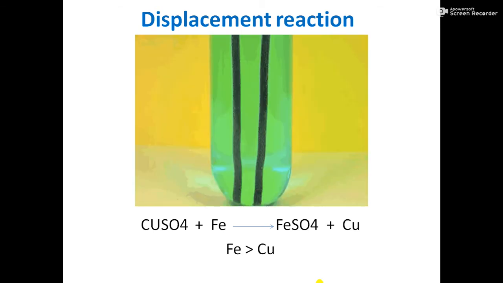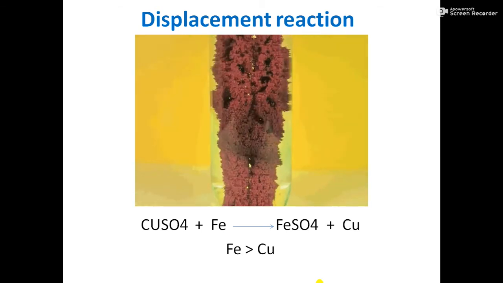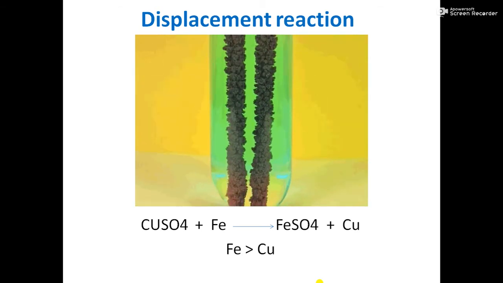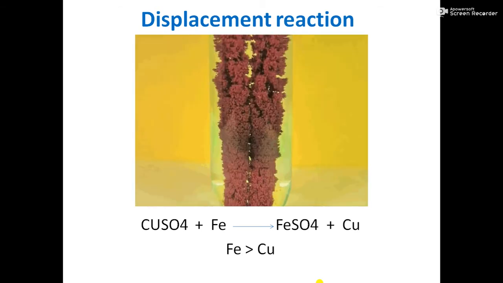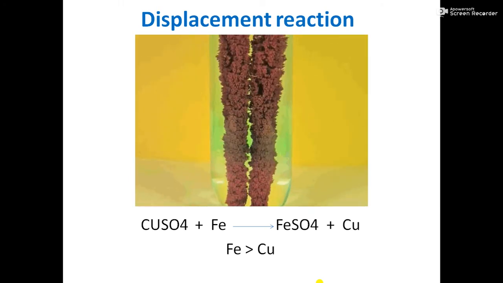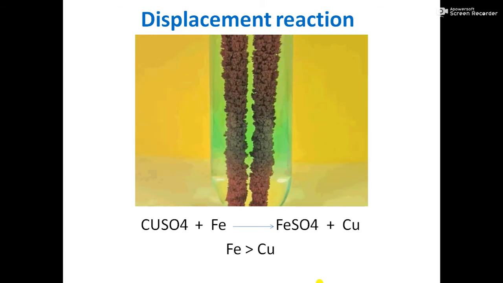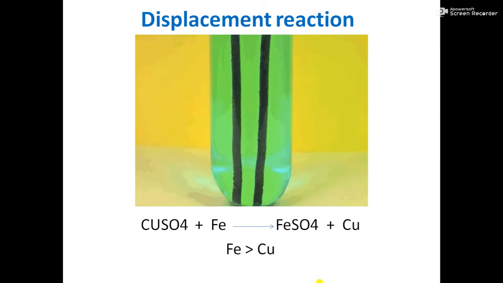For example, see carefully, we had taken copper sulfate. As students, you are well aware that copper sulfate is blue in color, because in class 6 we had done the experiment with copper sulfate. It is blue in color, and moreover in the chapter acid, base and salt, you had seen the color of copper sulfate is blue.